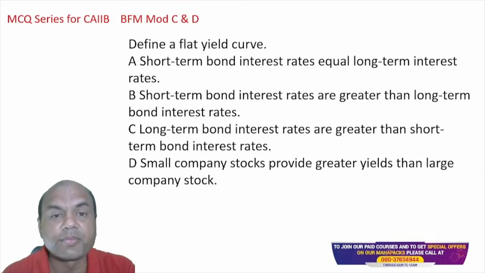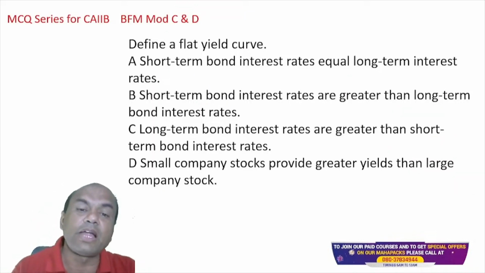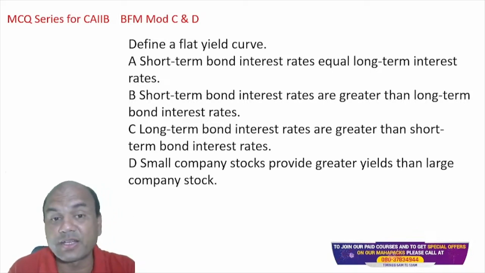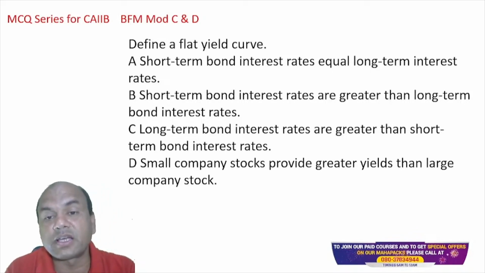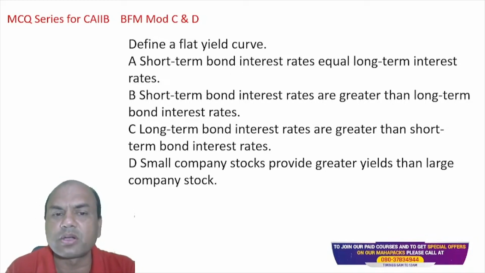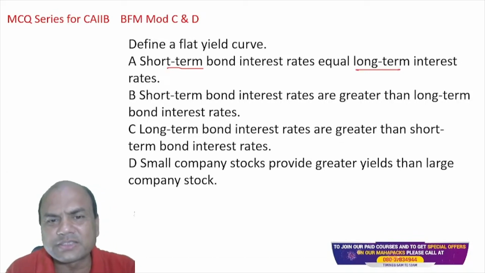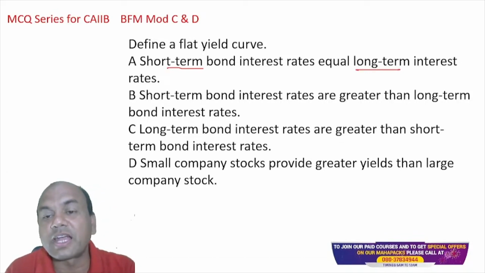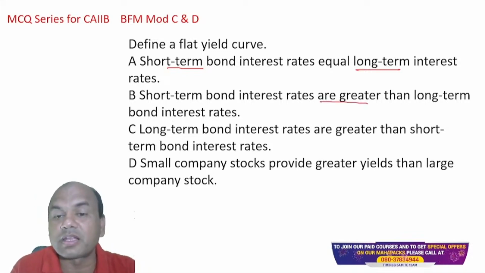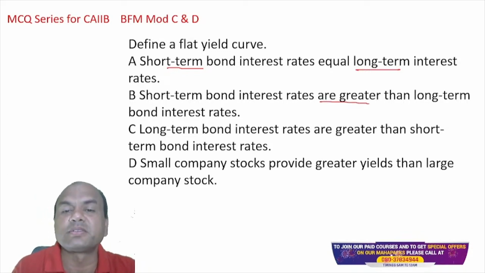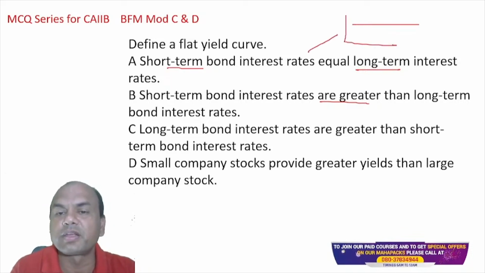Define the flat yield curve. Flat means, as we just saw, that short-term bond rates are equal to long-term interest rates. So basically short-term rates equal long-term. I think that is the answer. Let's see. Short-term interest rates are greater than long-term. Can you plot these curves? Okay, let me plot these curves. See this. Short-term equals long-term, so this is flat over here.